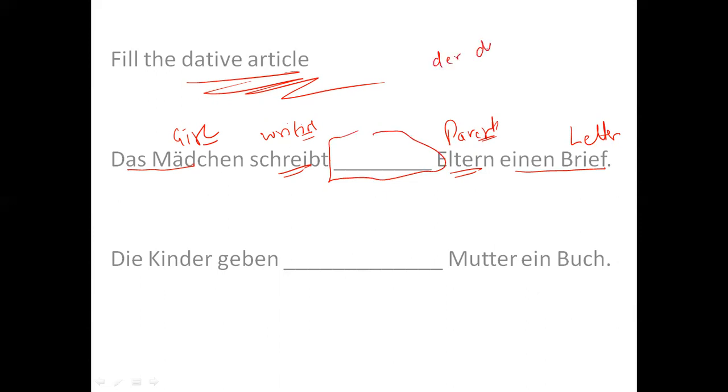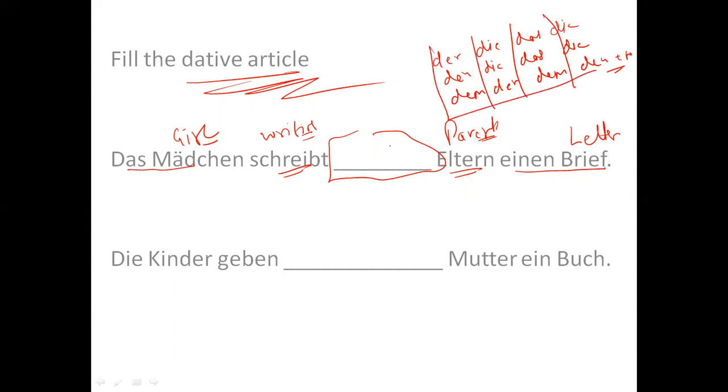There: dem, der, dem, and then den plus n, right? So I need to fill any one word out of this table. It says the girl is writing the parents a letter. So parents is plural. That means I need to write this one here.